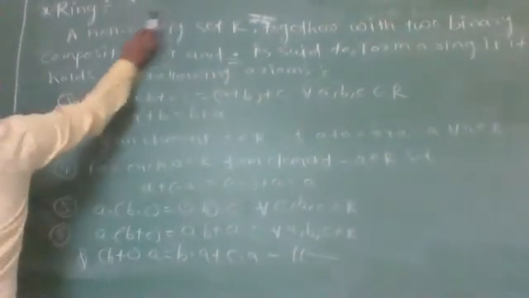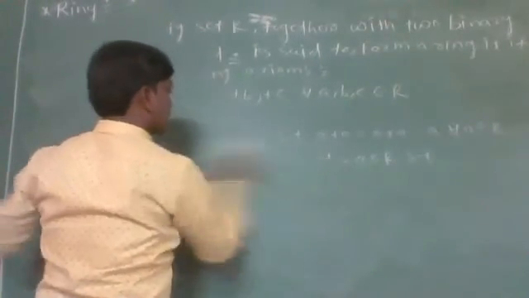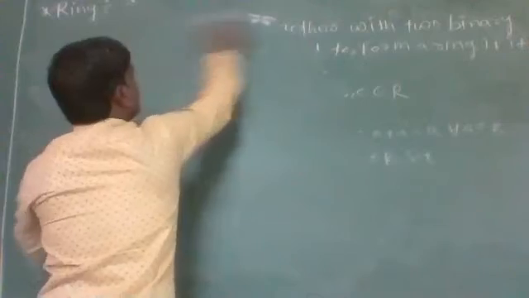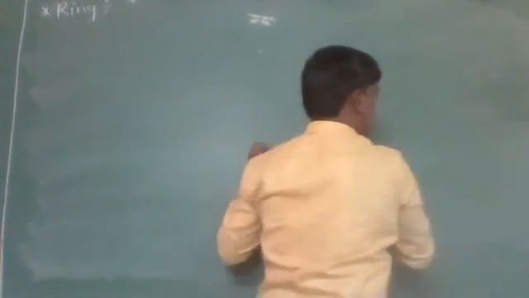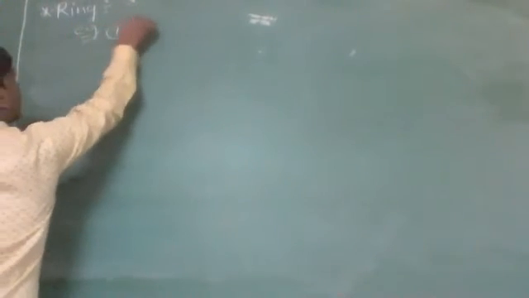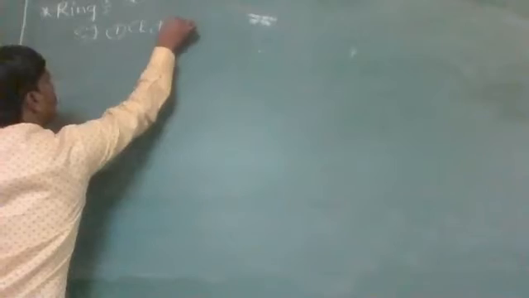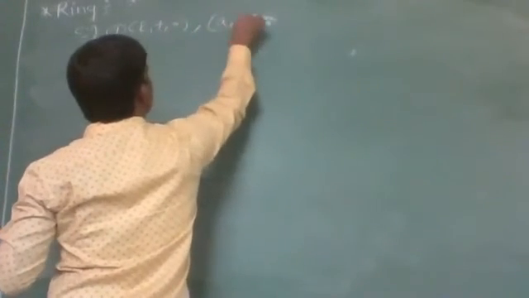For example, the set of rational numbers with binary composition plus and dot is a ring. Example, (R, +, .), (Z, +, .). These are the examples of a ring.